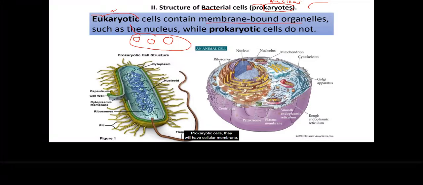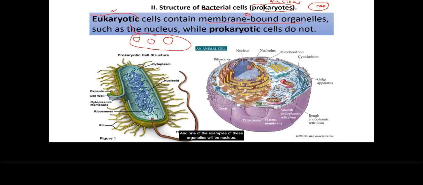Prokaryotic cells will have a cellular membrane, but inside of it they will not have membranes, and all the parts will be without membrane. So the DNA will be located freely. They will have RNA and ribosomes, which are not bound by a membrane. So they lack membrane-bound organelles inside of the cell.